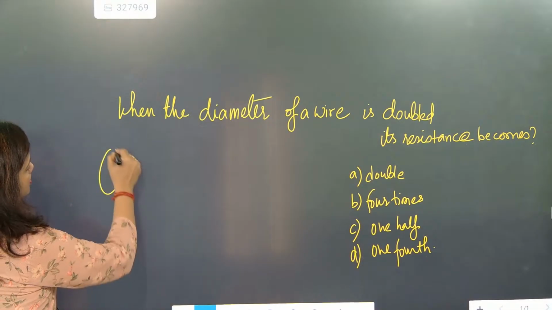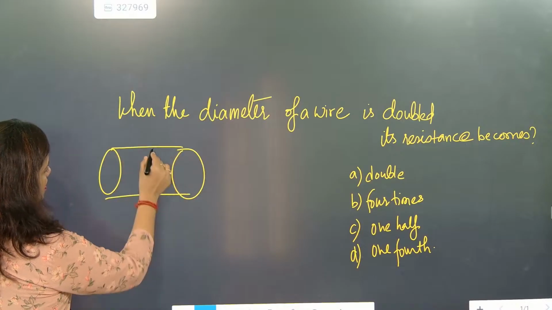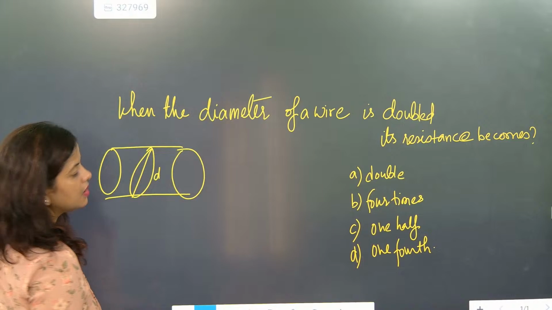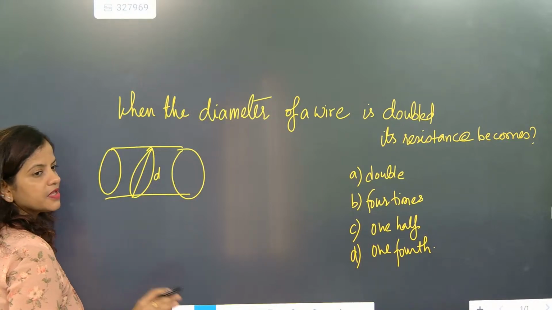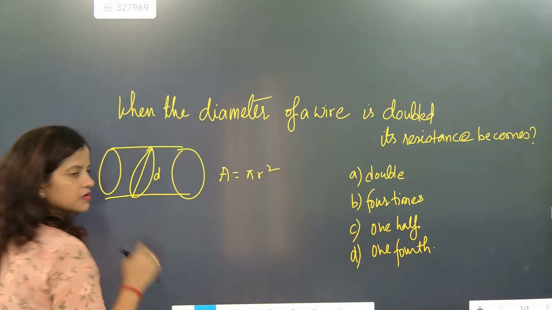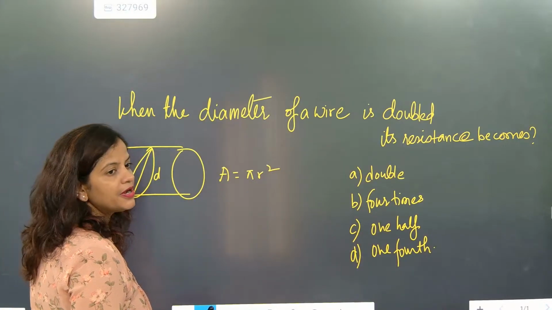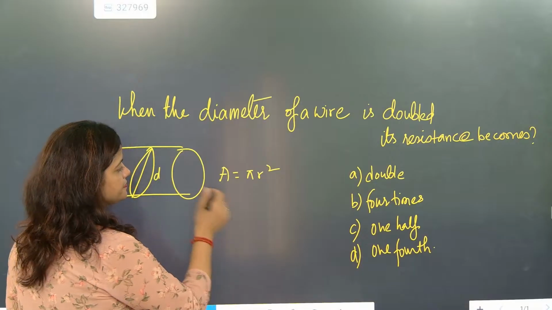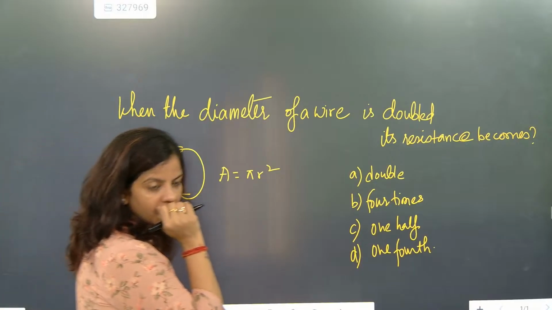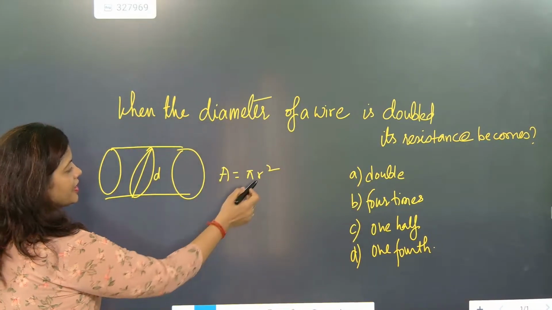So area of cross section, diameter is D. Okay, so what is the area? We know the area of a circle is pi r square. Understood? Radius is half the diameter.